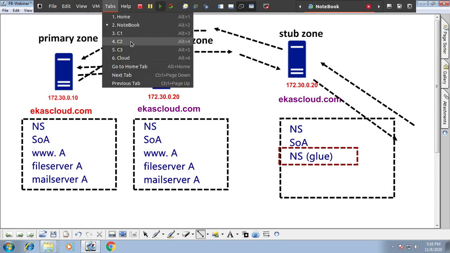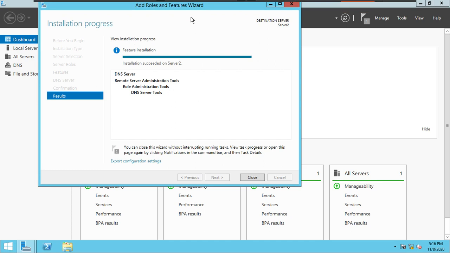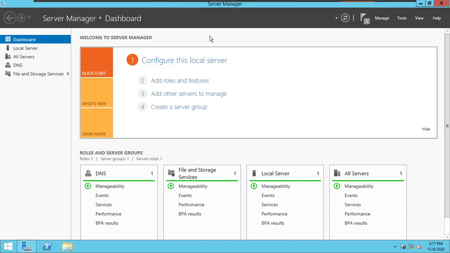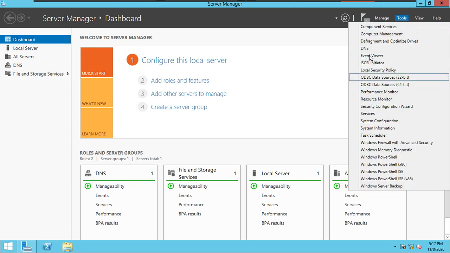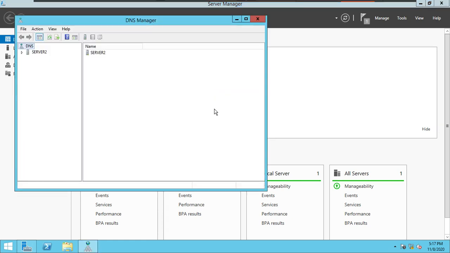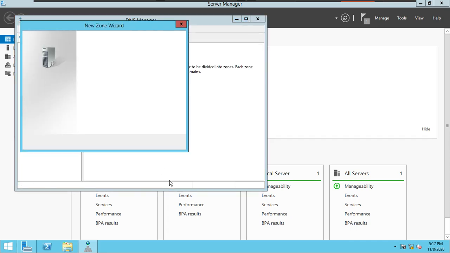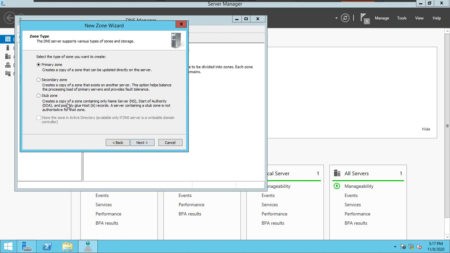I will go back to the secondary server. I will go to Tools and click DNS. I'll open the DNS console and I am going to create a secondary zone. So have a look. We go here, create a new zone, and create a secondary zone.